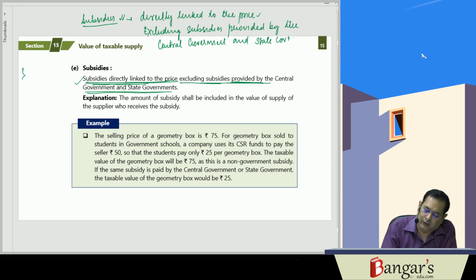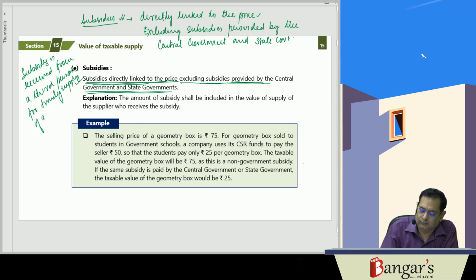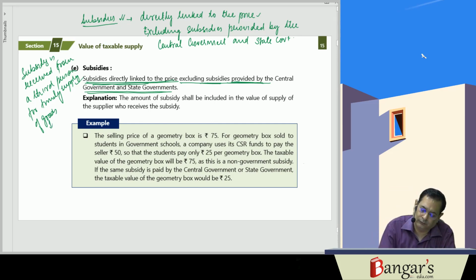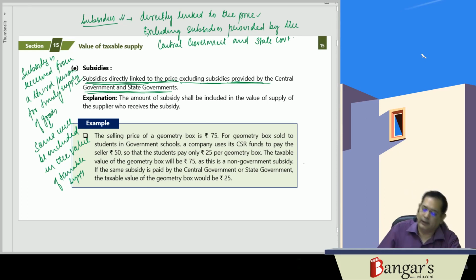So say if any subsidy is received from a third person for timely supply of goods, if a subsidy has been received from a third person, say, for timely supply of goods, then what will happen? The same will be included in the value of the taxable supply. And basically for the supplier, it is included in the value of supply.